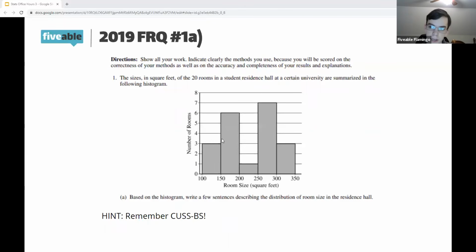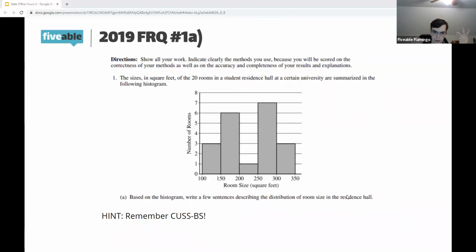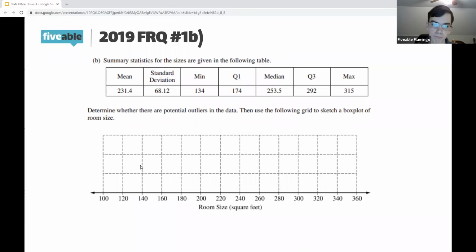And then shape and size. So we've already described the shape. Now the size is kind of how big it is. So we would say the range of the distribution is between 100 and 350 square feet. So that's kind of how you would describe a graph. Now let's move on to this one.